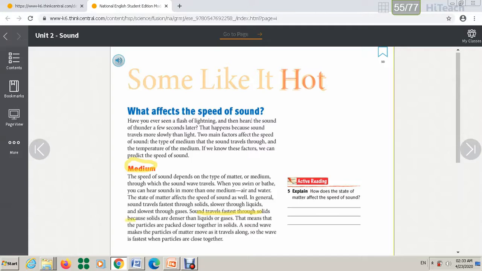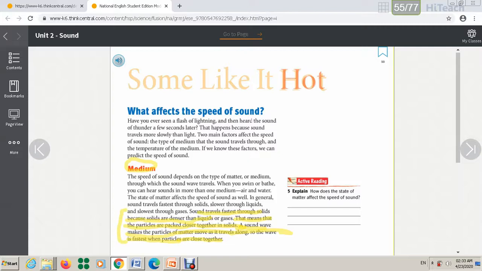Through solids, because solids are denser than liquids or gases. That means the particles are packed closer together in solids. A sound wave makes the particles of matter move as it travels along, so the wave is fastest when particles are close together. This part is very important.